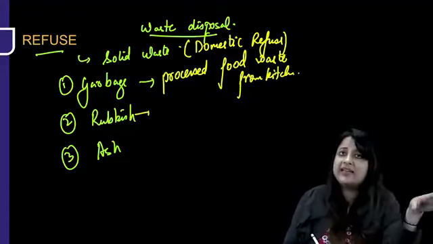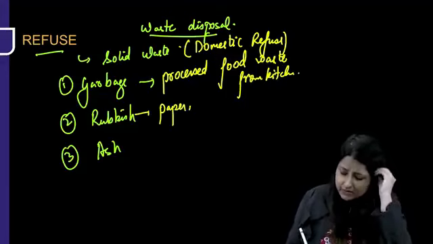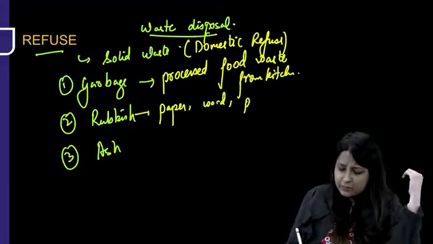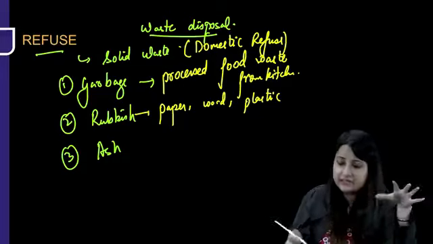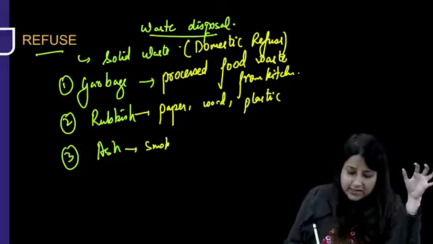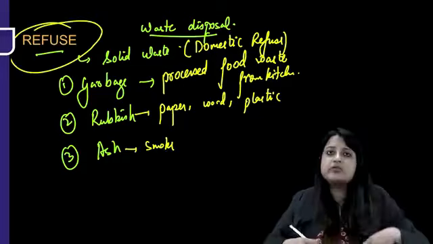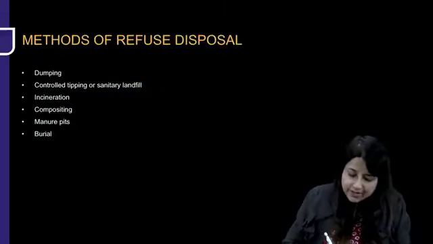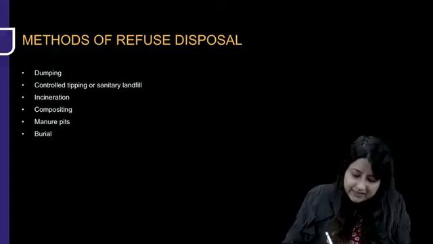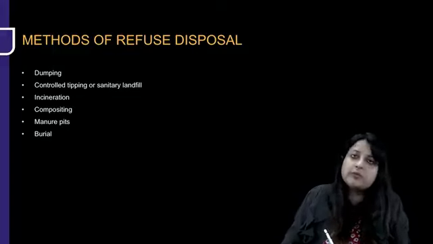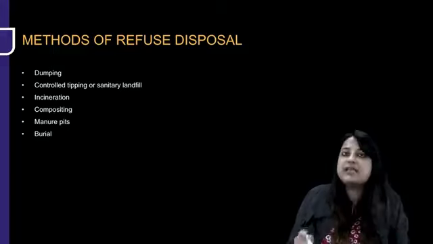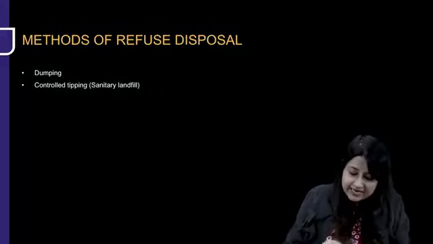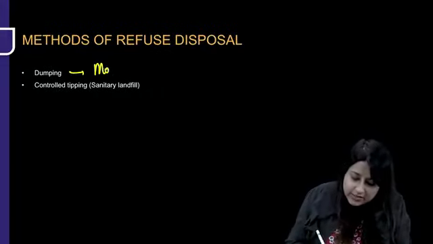Rubbish is anything other, like paper, wood, plastic; whatever you find when you broom is rubbish. Ash is the smoke. Now the more important question is how refuse is disposed. The methods are dumping, controlled tipping or sanitary landfill, incineration, composting, manure pits, and burial. For each of these I'll give you a golden point. Let's start with dumping. What is dumping?